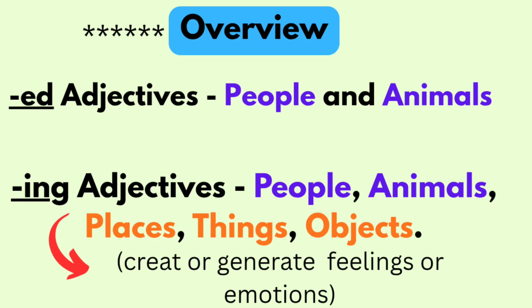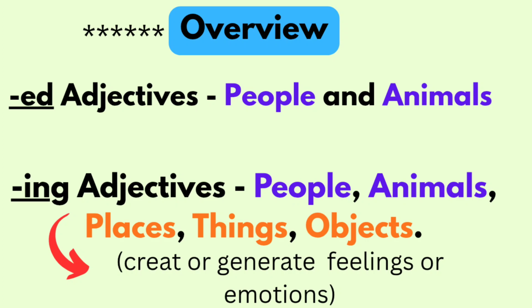And ed adjectives receive feelings or emotions. By using ed adjectives, we describe emotions or feelings of people and animals. When it comes to ing adjectives, they create or generate emotions or feelings to people and animals.